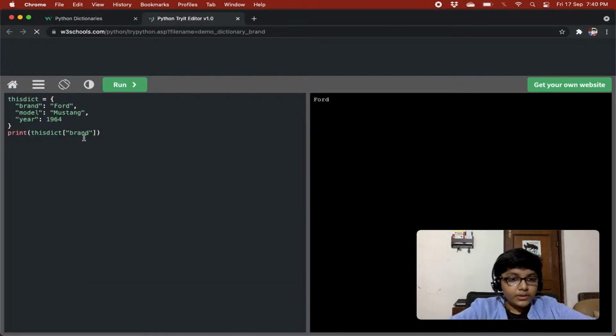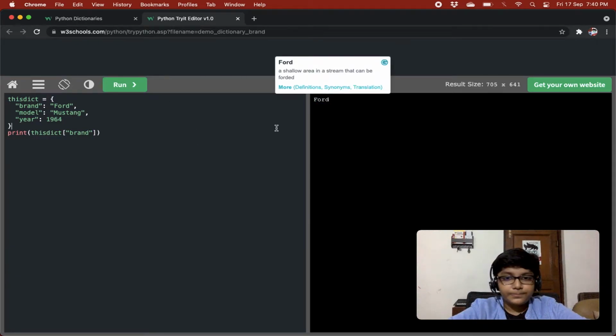To access it we use the square brackets that we use in a list, but instead of a number we give a string, that is the key, to some value. So we can see Ford over here, because brand had the value of Ford.